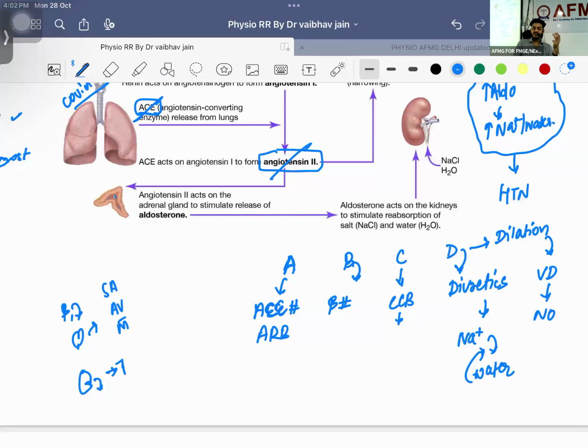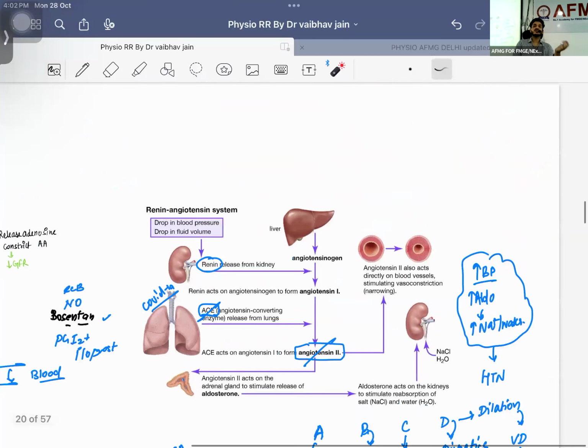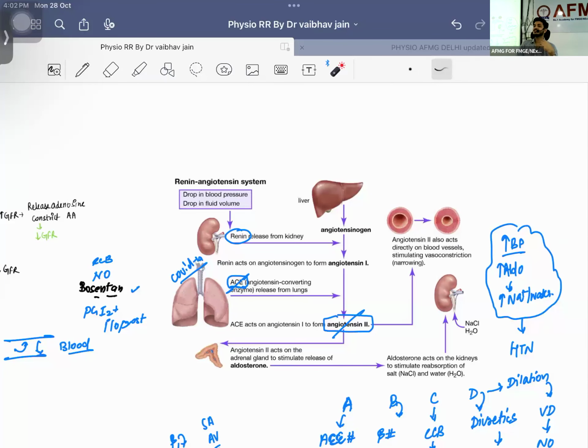In the kidney, we have JG cells releasing what? Renin. And tell me the story of renin, what is this renin going to do? It is going to convert angiotensinogen into angiotensin 1. Angiotensin 1 is going to convert into angiotensin 2 with the help of which enzyme? Angiotensin converting enzyme. And now this angiotensin 2 will have how many receptors? Two receptors. One is present on the blood vessel causing vasoconstriction. Second is present on the kidney.